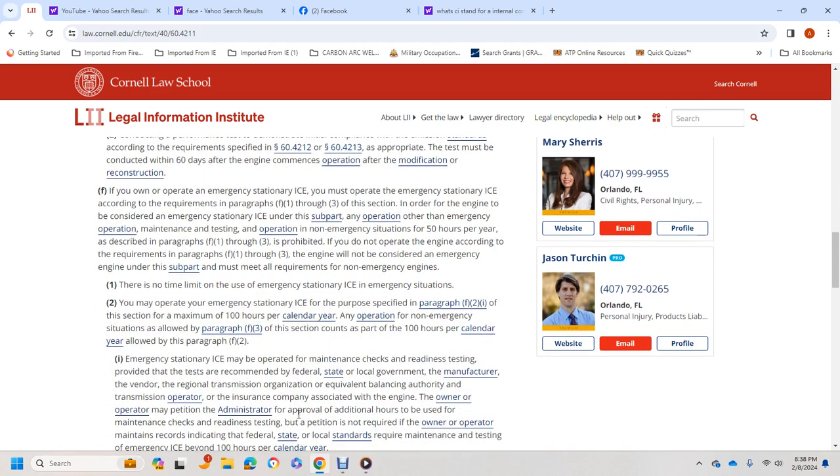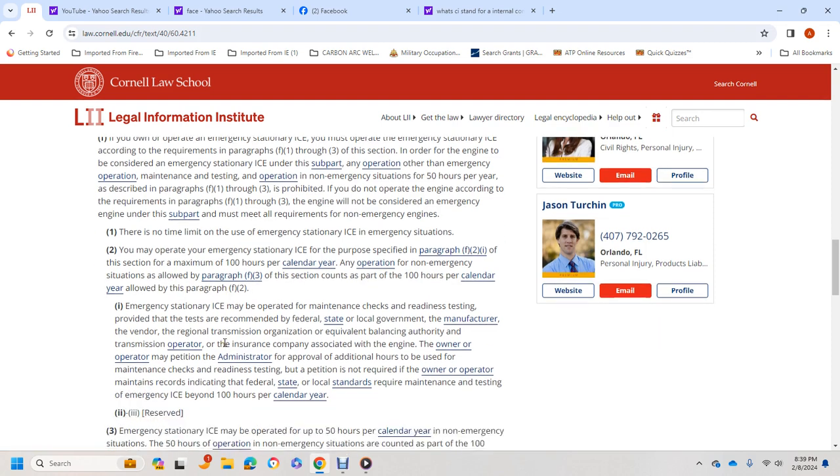There is no time limit on the use of an emergency stationary internal combustion engine in emergency situations. You may operate the emergency engine for the purposes specified in paragraph (f)(2) for a maximum of 100 hours per calendar year. Operation in non-emergency situations allowed in paragraph (f)(3) counts as part of the 100 hours per calendar year allowed for paragraph (f)(2).